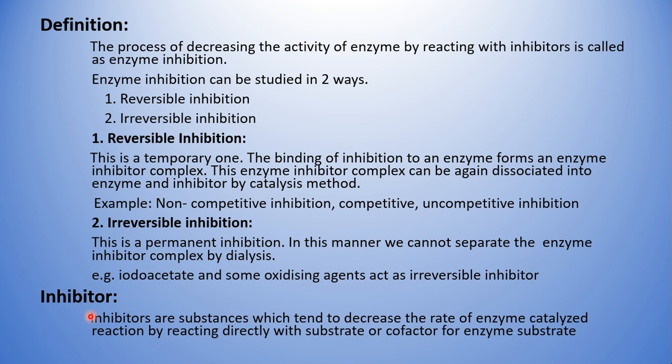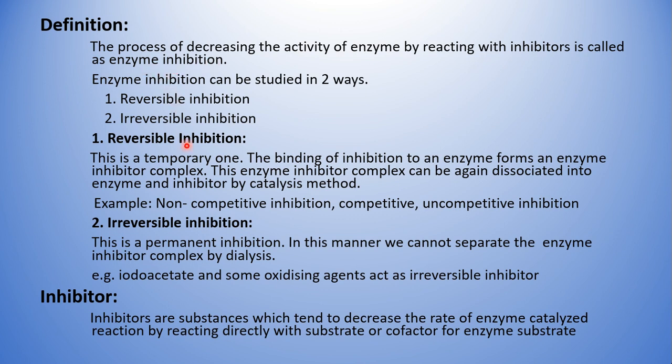These inhibitors may be organic or inorganic molecules in nature. Examples of these inhibitors are drugs, antibiotics, toxins, and even some antimetabolites or natural products of enzyme reactions, which can also act as inhibitor molecules. So if these substances react with the enzyme and decrease its activity, then we call it enzyme inhibition.